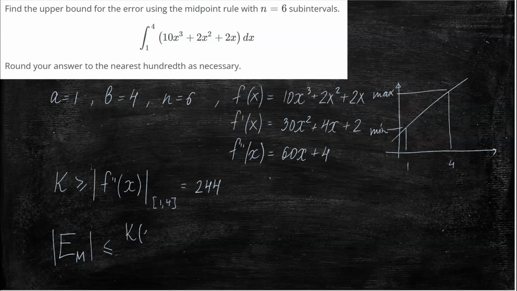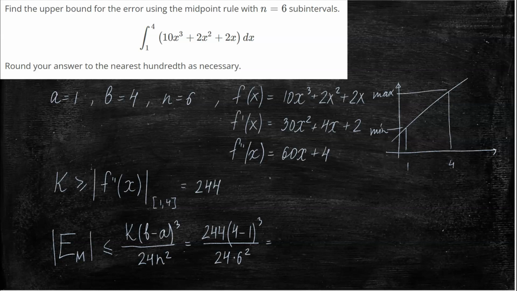It's k times (b minus a) cubed over 24n squared, and in our case it will be 244 times (4 minus 1) cubed divided by 24 times 6 squared.